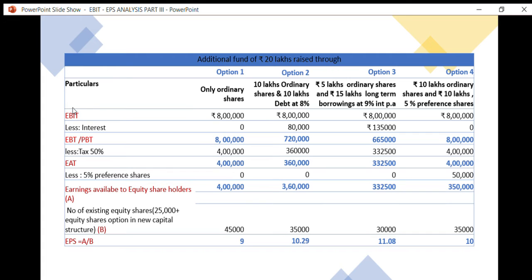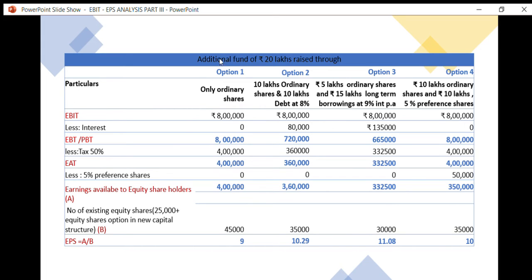So earning before interest and tax in each alternative we need to take first. Out of that earnings, first we need to pay interest. So out of the earnings of the company, debt obligations are met first. Because of that reason, we are deducting interest out of EBIT.